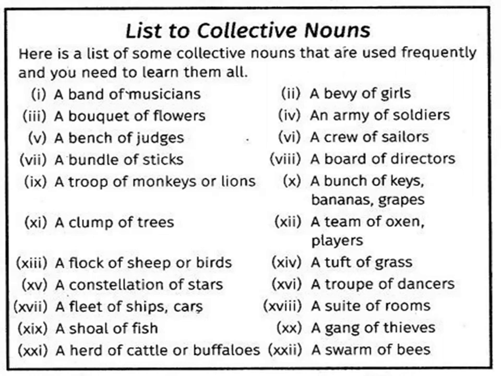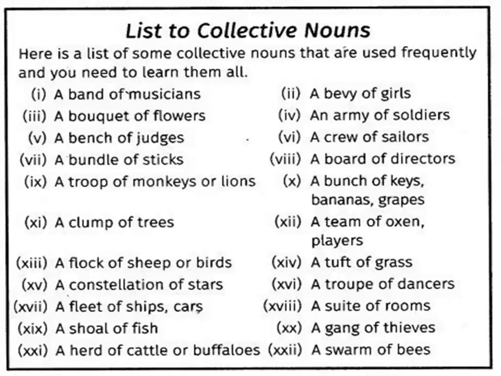So what is the similarity? All the sticks are there. No leaf will be there, no flower will be there, only sticks. A troop of monkeys or lions. It can be a group of monkeys, it can be a group of lions, but the group is called a troop. A clump of trees, again, it is a group of trees. A tuft of trees, the same meaning. Clump of trees, it's a combination of trees.